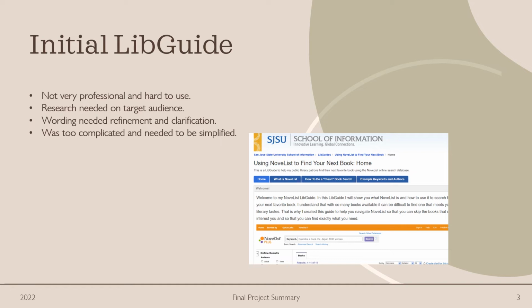My original idea was really big and grandiose, and I had all these ideas, but I needed to do research on my specific target audience and what would be useful for them. I'm not working in an academic library or a special library. This is just my local public library with everyday patrons just looking for everyday books, and I needed to keep that in mind. The wording needed refinement and clarification.